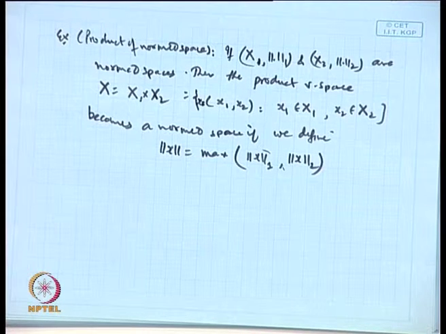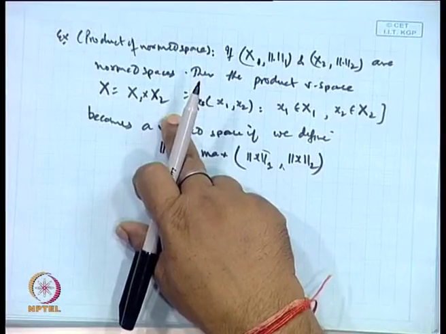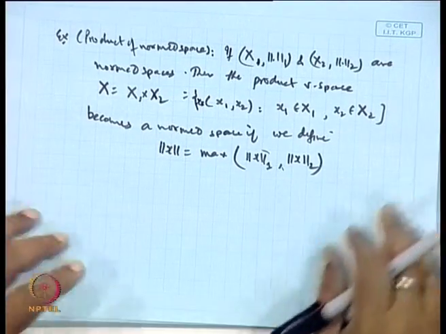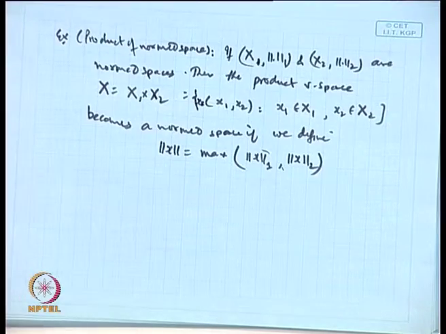Sir, x is generated from one point of x 1 and the other point of x 2. Means one point of x 1, I am taking all the points of x 2. What you are saying is the product, yes? Yes, the product is x 1 cross x 2. Say x 1 is a collection of points, x 2 is also a collection of points.